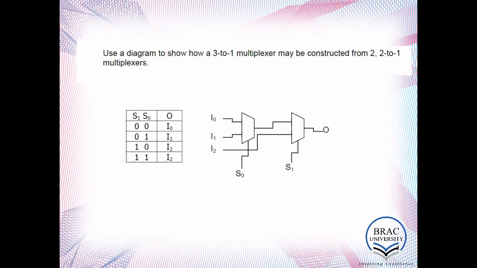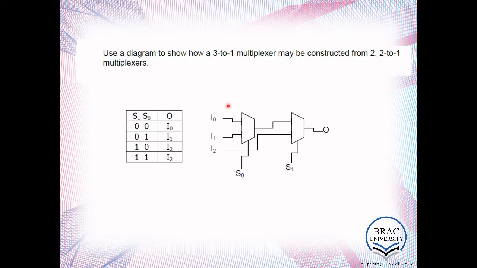Here, if you look at the question, it suggests using a diagram to show how a 3-to-1 multiplexer may be constructed from 2-to-1 multiplexers. You can use 2-to-1 multiplexers, that means 2 inputs and 1 output, to design a 3-to-1 multiplexer. So obviously for that you need 2-to-1 multiplexers, right? This is the typical diagram, how it looks.